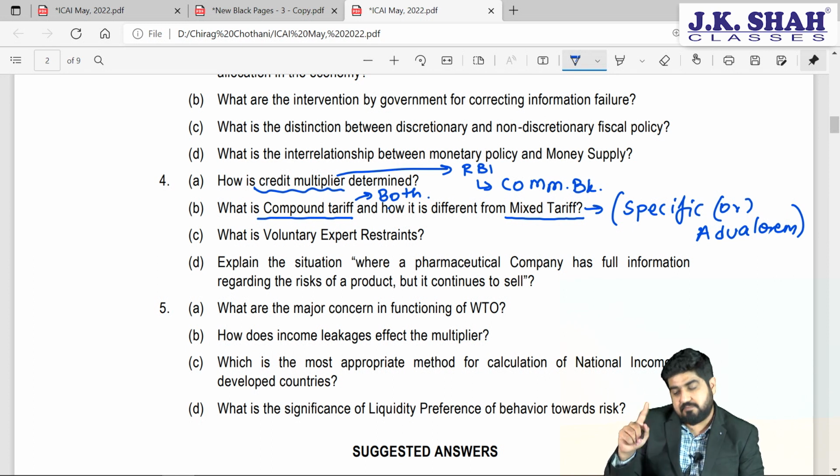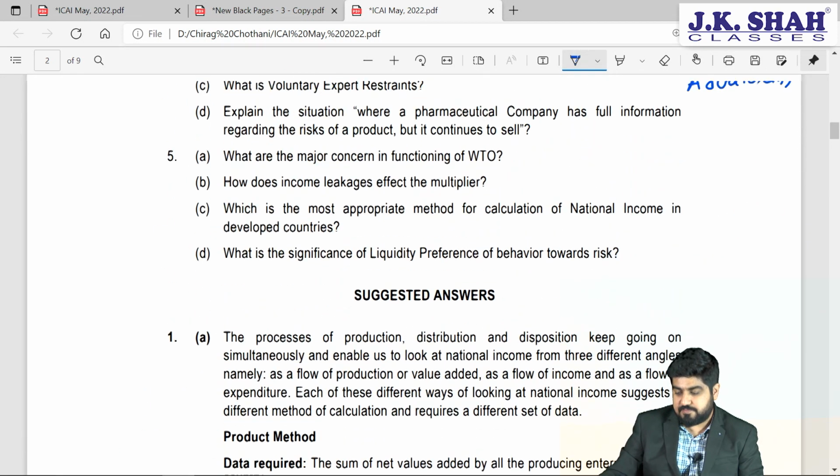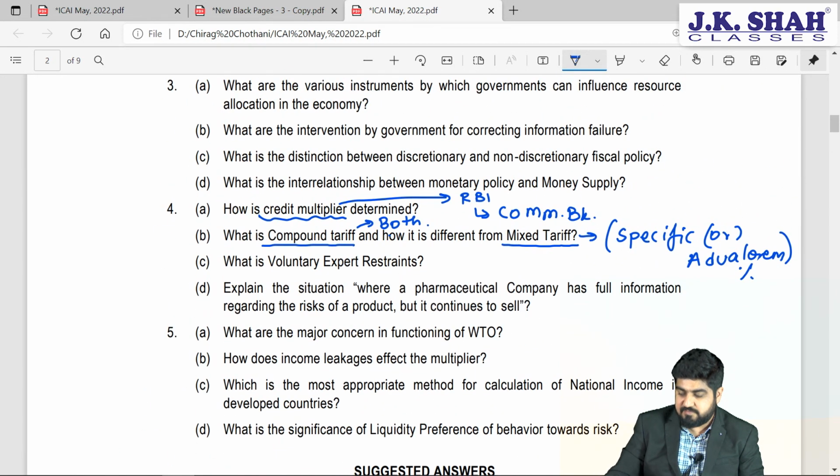But of course, remember, first thing we will impose will be ad valorem, and then it will be specific duty, because ad valorem is in percentage and specific is in amount. So if you impose the amount first and then the percentage, then the tariff amount will increase. Well, that is not the case. So first you have to impose the ad valorem duty, then add the specific amount to it. So that completes our point number B, or question number B.